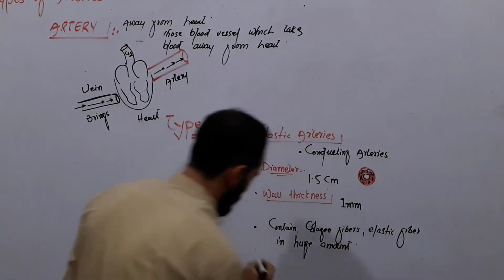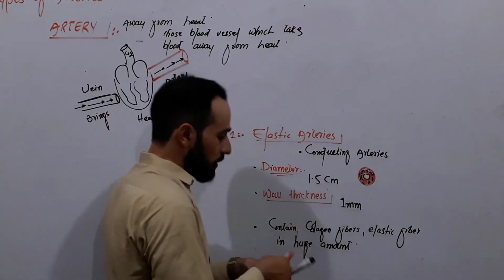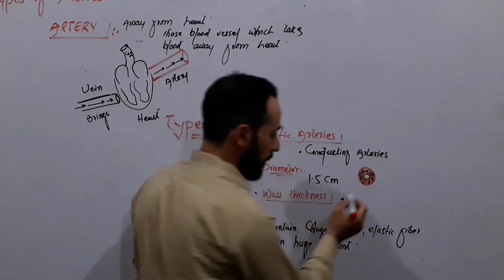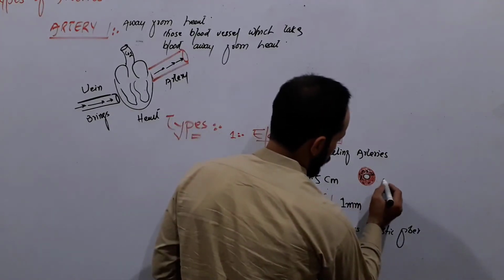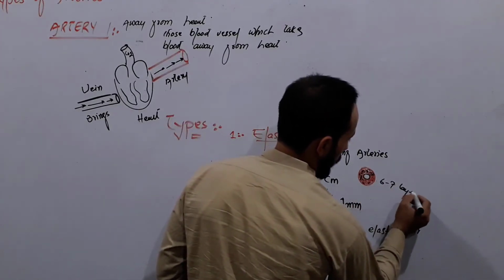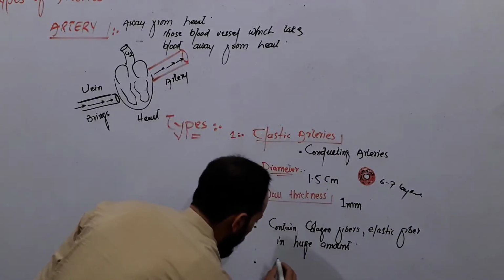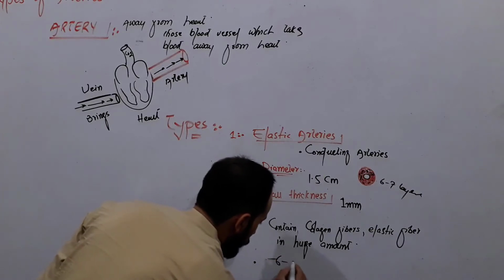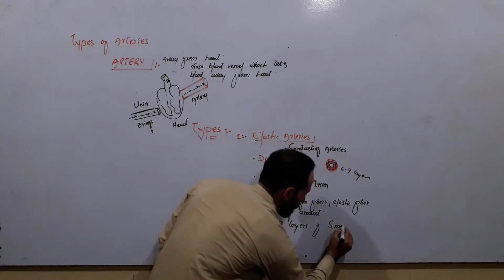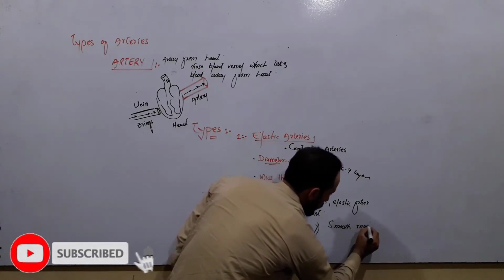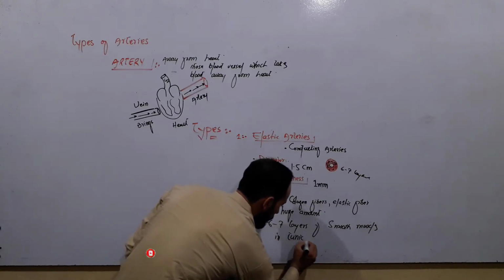Next important thing, they have smooth muscles in their tunica media. They have about 6 to 7 layers of smooth muscle cells in the tunica media.